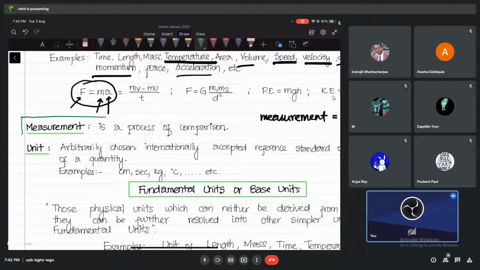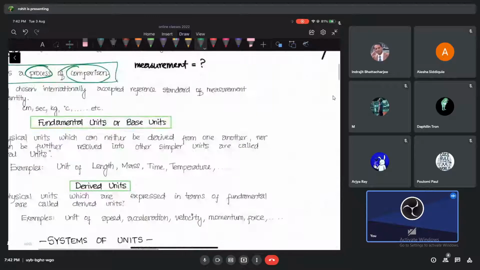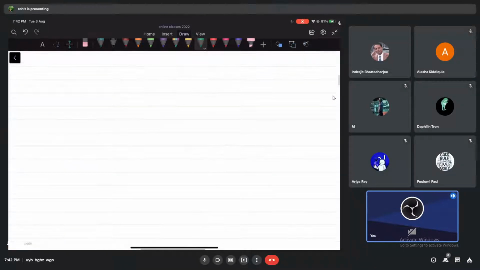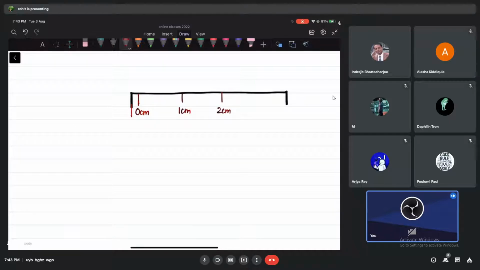See, what is measurement for us, okay guys? Measurement, according to this, is a process of comparison, okay? I'll give you an idea why I called it a process of comparison. By now you all must have used a scale, obviously, a normal scale that you have. You have these markings which we call divisions. We have a 0 centimeter mark, let's say, on a scale. We have a 1 centimeter mark on your scale, and at equal gaps we have a 2 centimeter mark, 3 centimeter mark, and so on, okay?